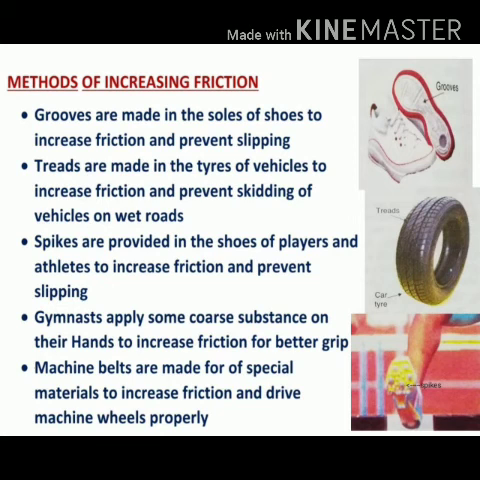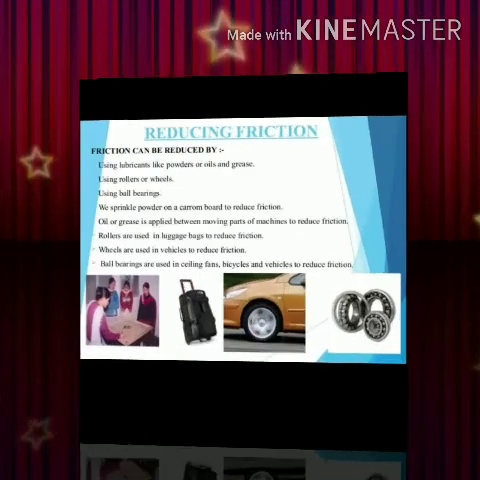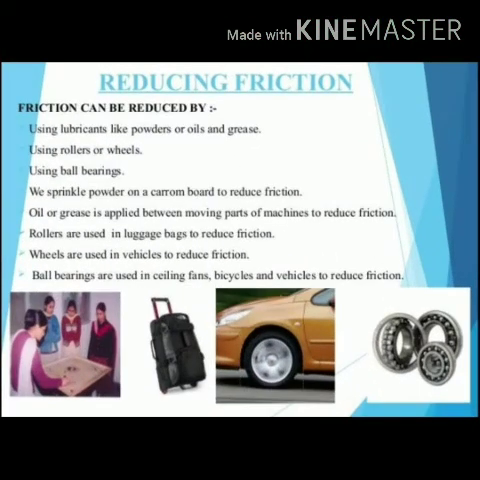Now let's discuss some methods of reducing friction. In some cases, friction is harmful to us. Just now I told you. So in such cases, we wish to reduce the friction so as to make it less harmful for us. For example, friction between different machine parts causes a lot of wear and tear to the machine parts, which leads to less production and undesirable heat or loss of energy. So many things happen. So we can reduce friction by different methods.